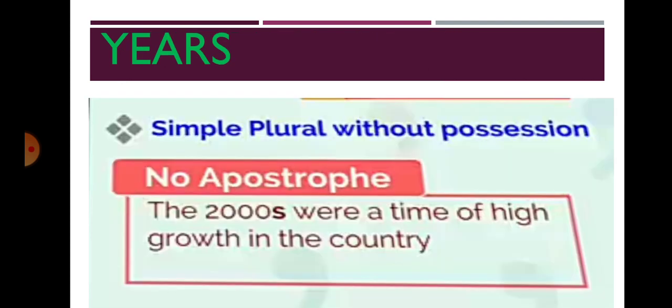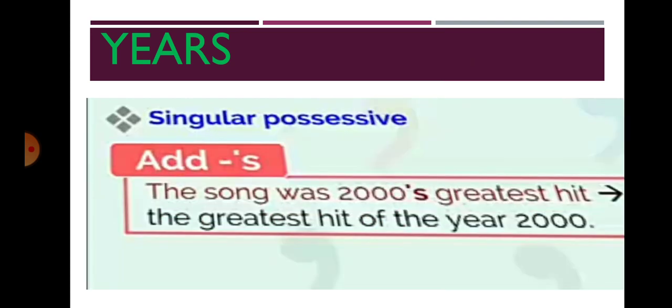Then years and decades: are we using an apostrophe? Simple plural without possession, for example, the 2000s were a time of high growth in the country. Here it is the simple plural, so there is no need for possession. Then singular possessive means we are using apostrophe s. The song was 2000's greatest hit. Here they are talking about one, that's why they are using apostrophe s.